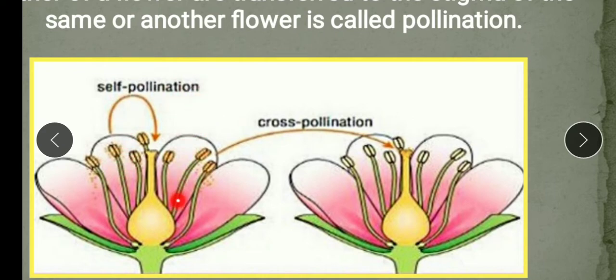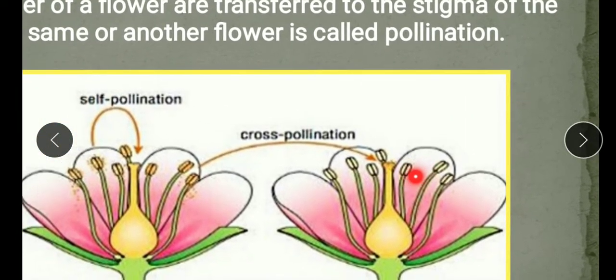But what is cross pollination? In cross pollination, the process is transfer of pollen grain from the anther of a flower to the stigma of a flower of another plant of the same species, means this flower is on another plant. So understood? When this flower is on the same plant, and the pollen transfers here, then it is self pollination.